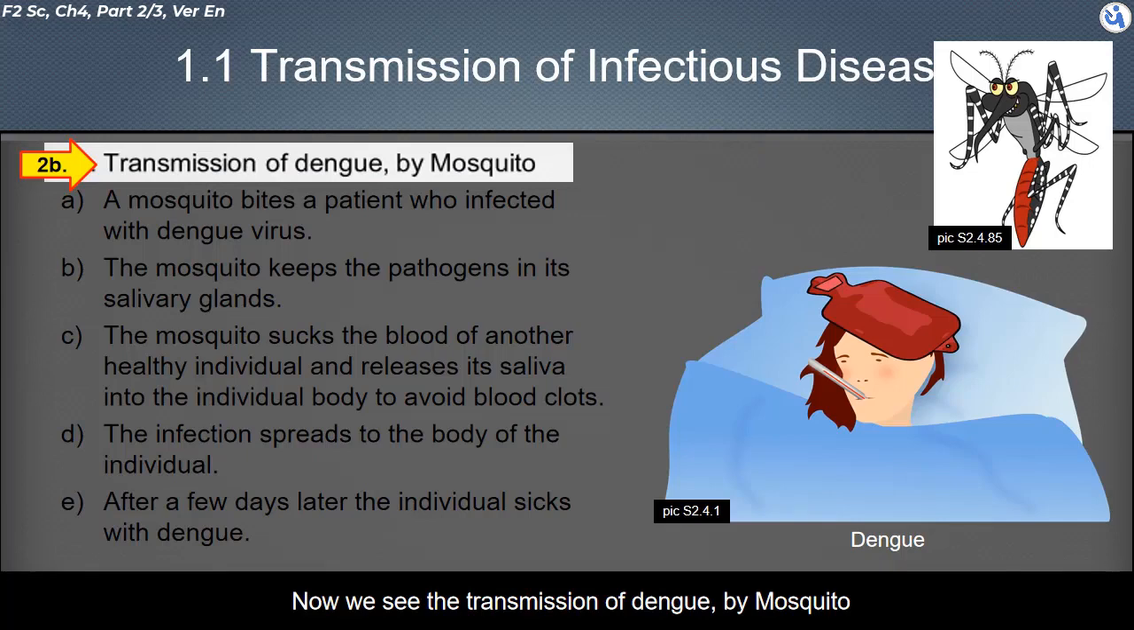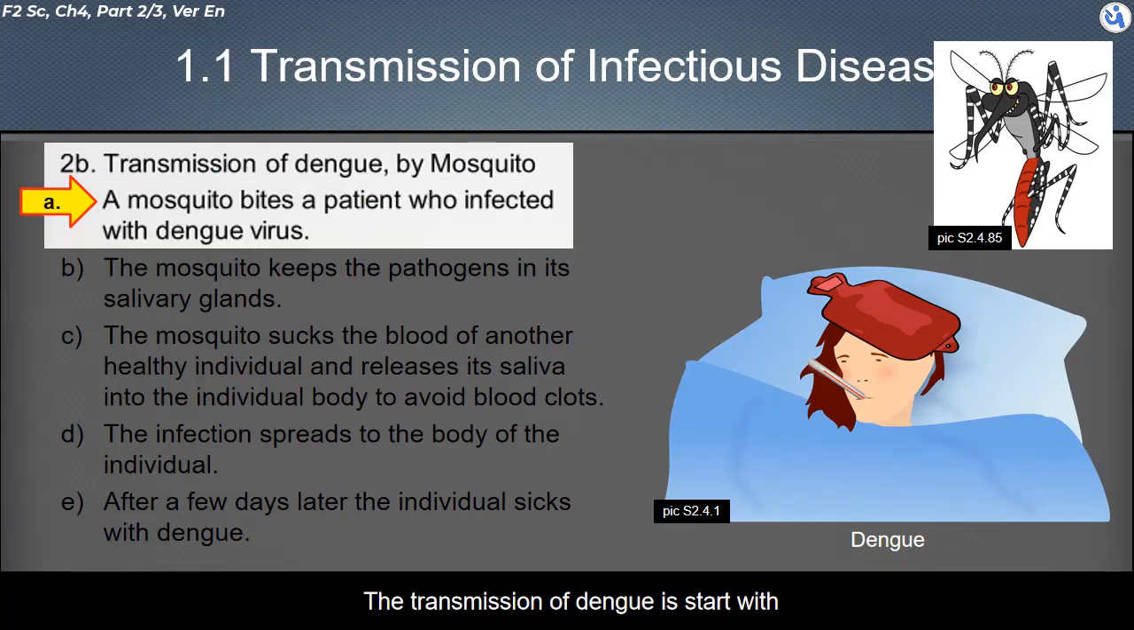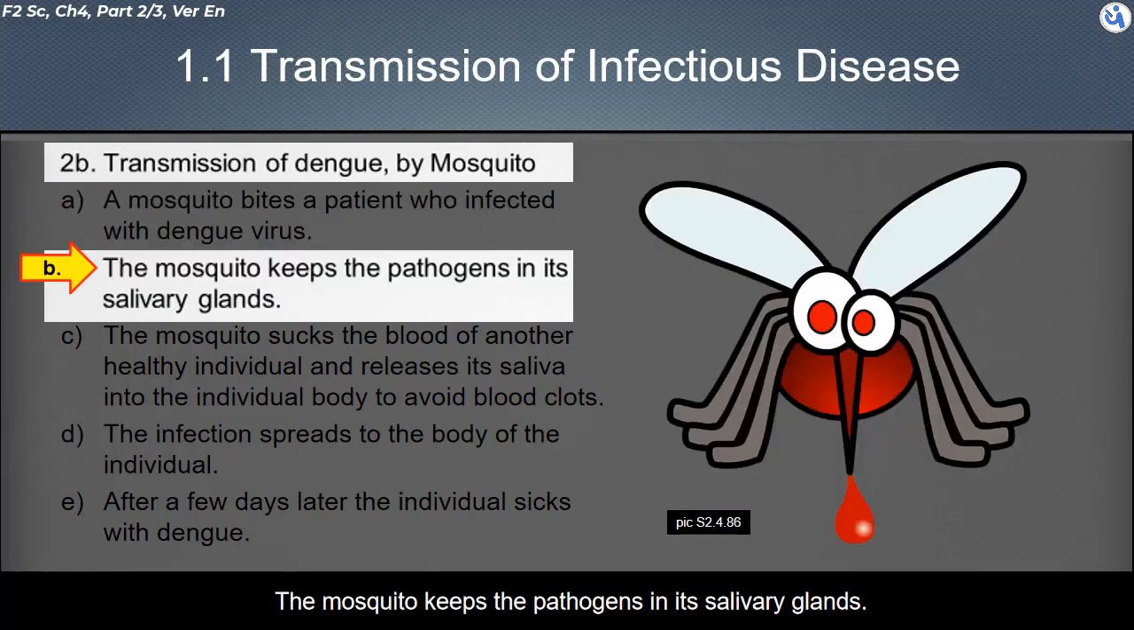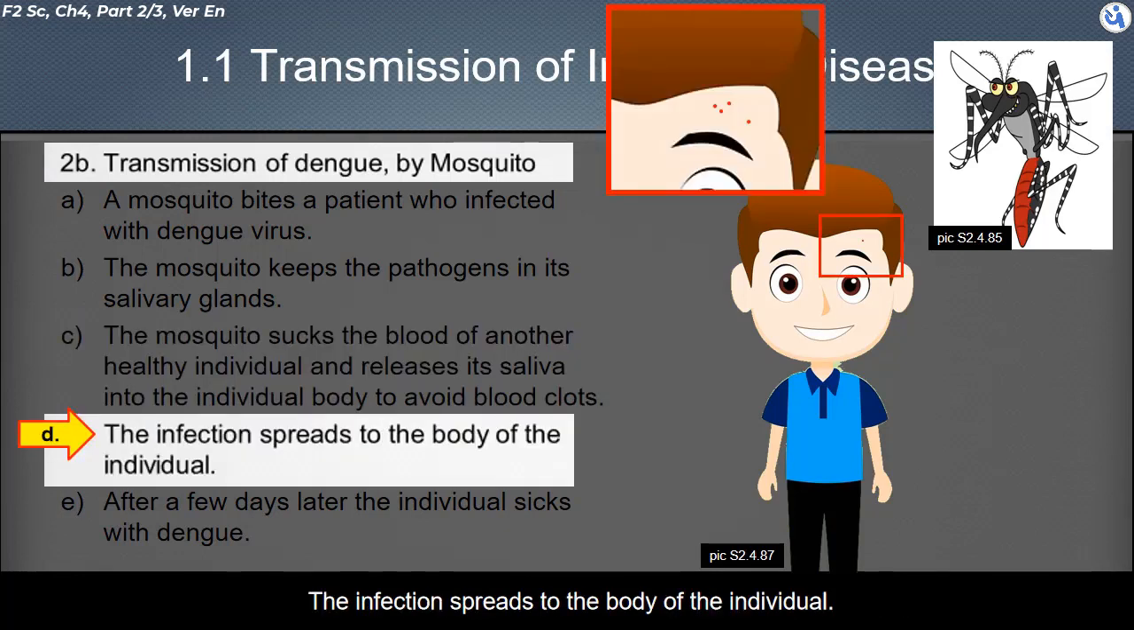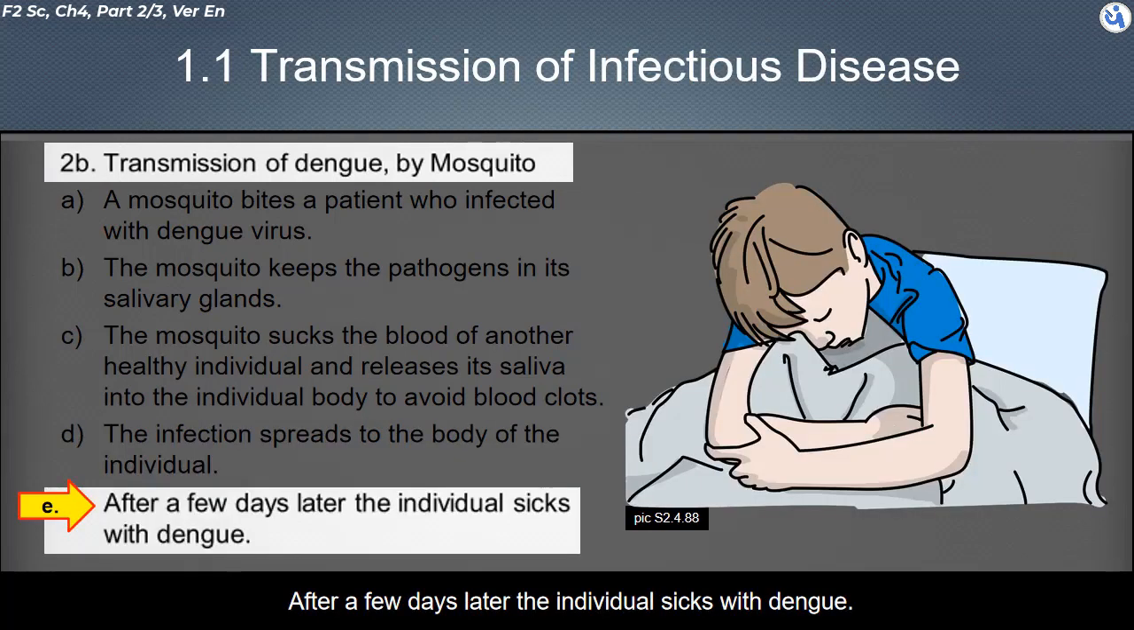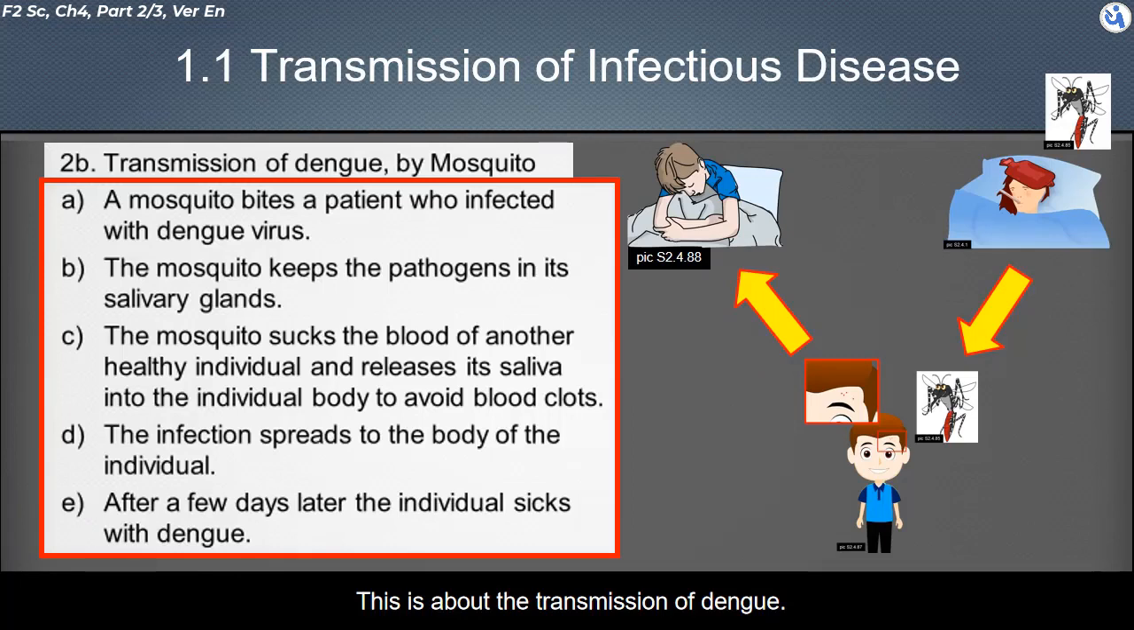Now, we see the transmission of dengue, by mosquito. The transmission of dengue starts when a mosquito bites a patient who is infected with the dengue virus. This mosquito is the Aedes aegypti mosquito. The mosquito keeps the pathogens in its salivary glands. The mosquito then sucks the blood of another healthy individual and releases its saliva into the individual's body to avoid blood clots. The infection spreads to the body of the individual. A few days later, the individual is sick with dengue. This is about the transmission of dengue.